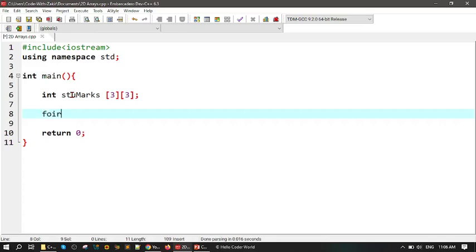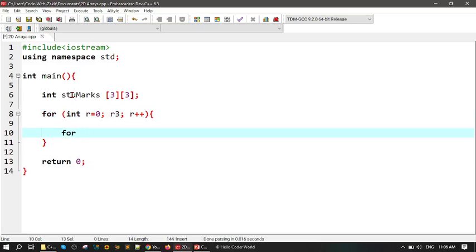For example, I want to use a for loop and int i, or we can say row, is equal to how much? 0. It will start from 0, and row is less than 3, and row plus plus. After that we need another loop for int column. We'll initialize it to 0, and column less than how much? 3, because our column size is 3 and our row size is also 3. Okay, and column plus plus, simple.